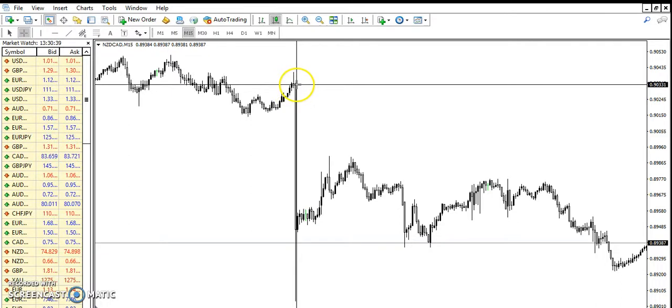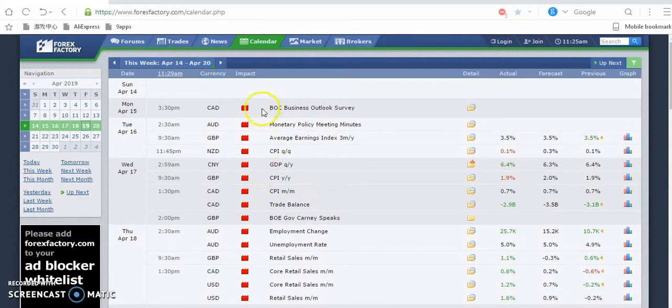So now this is the effect of the news. The news went down how many pips? 126 pips. How many minutes? 15 minutes. And in 15 minutes, 129 pips. It went down. Why? Because of the high impact news that came out, right? So high impact news have the ability to affect this very currency, whatever currency you're using, right?